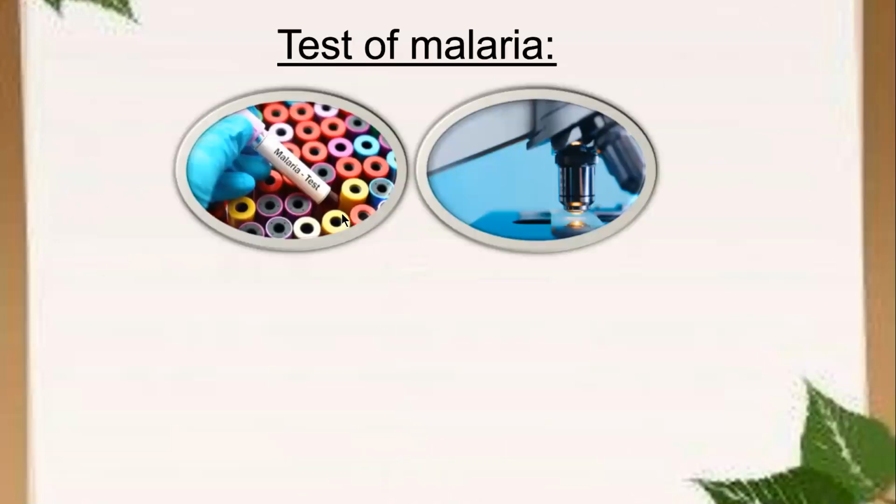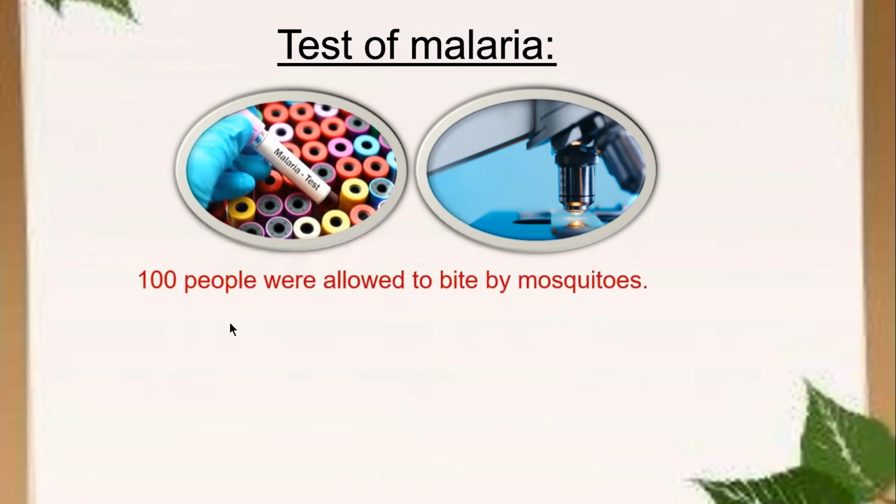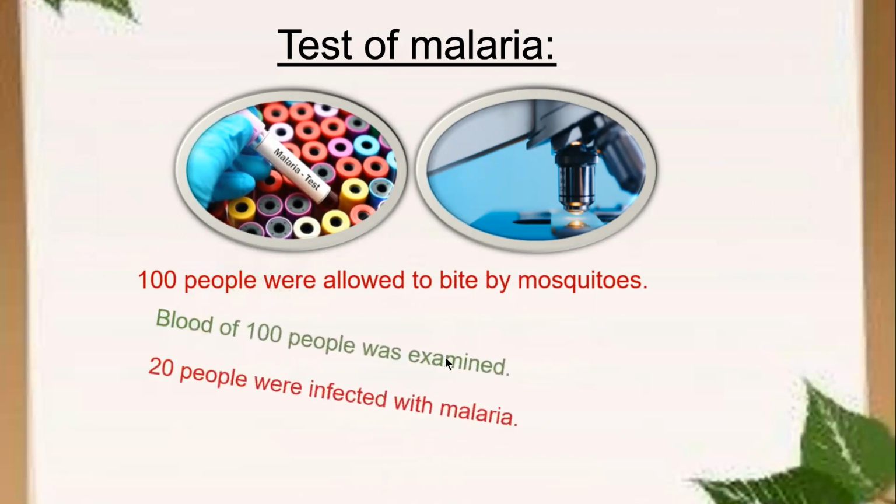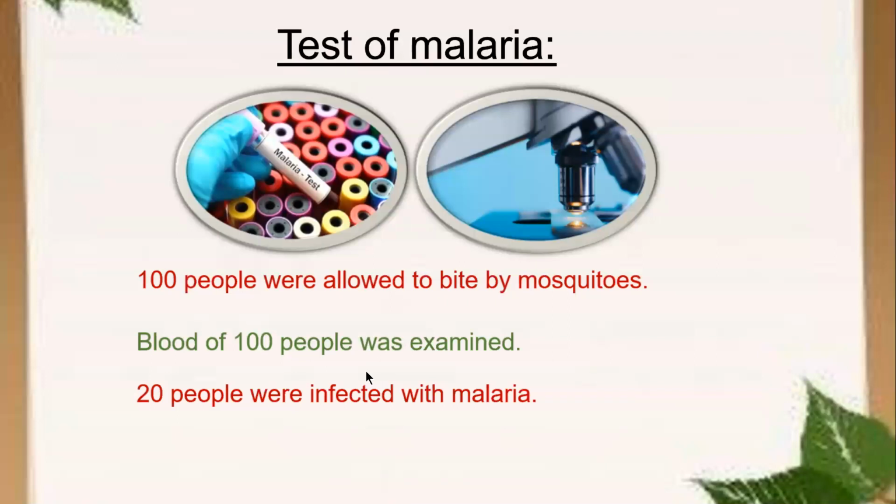For example, if we test malaria, for this test 100 people were allowed to be bitten by mosquitoes, and after that the blood of these 100 people was examined. After examining the blood, it was concluded that 20 people were infected with malaria.